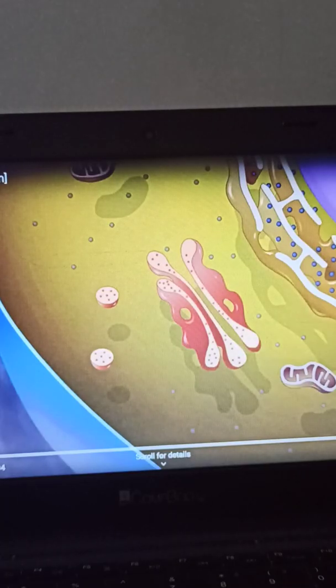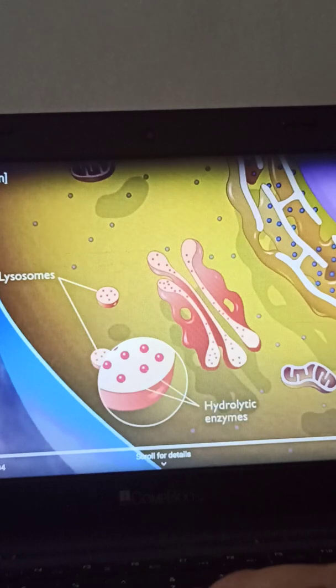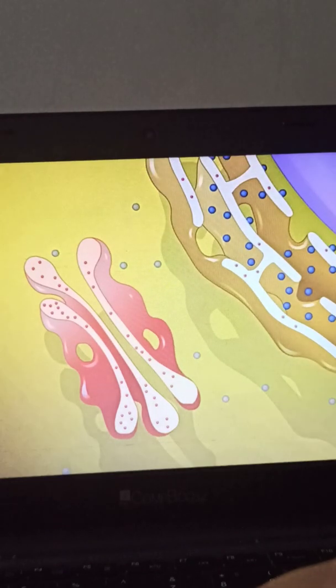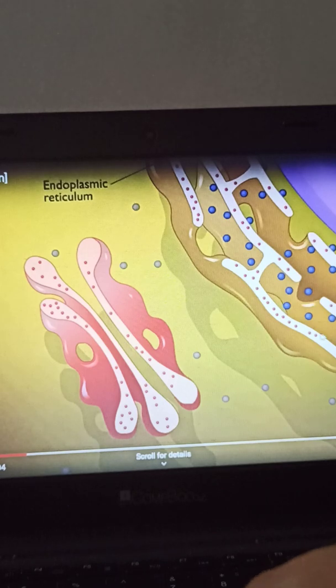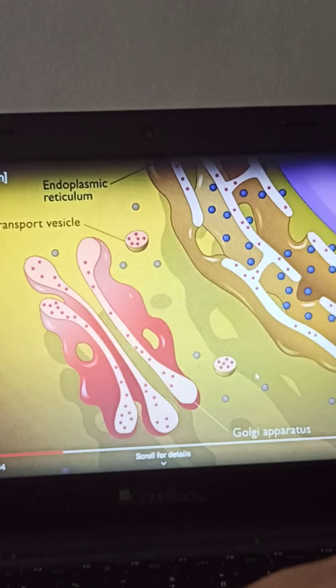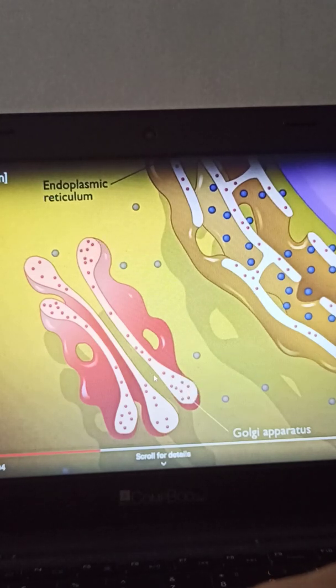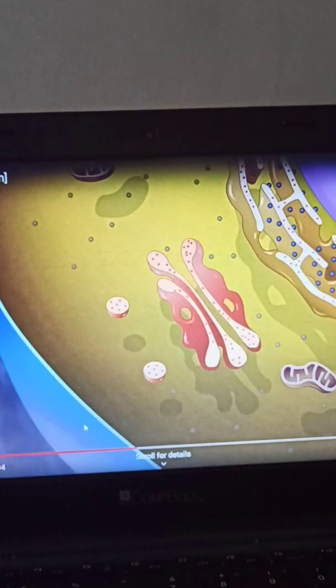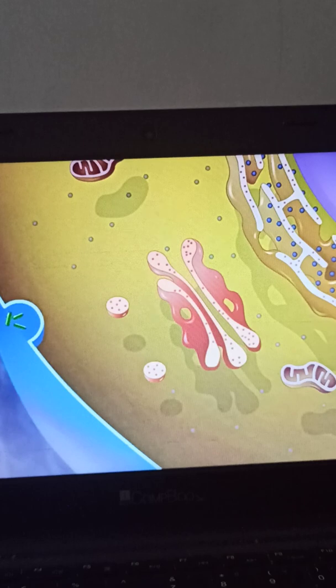Let's discuss the lysosomes. Lysosomes are membrane bound vesicles, and they contain hydrolytic enzymes. They also contain nucleic acids, carbohydrates and proteins. Through the endoplasmic reticulum, they form in small vesicles and are transported to the Golgi bodies of the cell, and then lysosomes arise from these Golgi bodies. I hope the formation is clear to you.